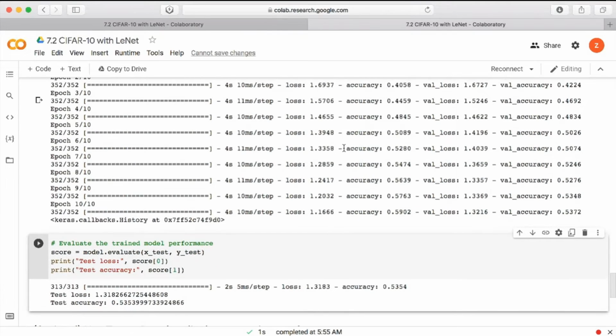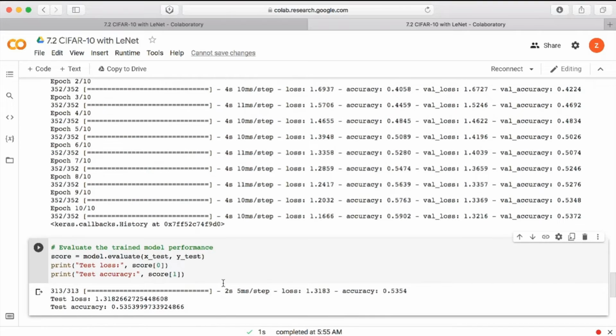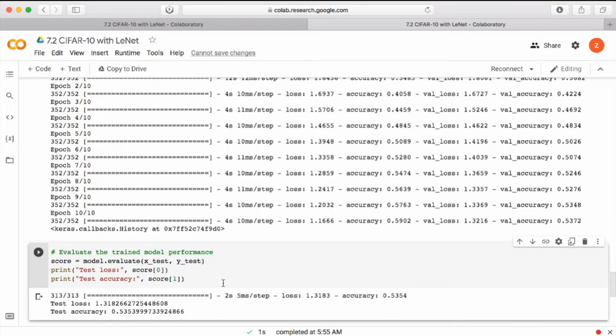So this is the result for the LeNet5 model. It shows that this has 54% for validation accuracy, 59% for the training accuracy, and 54% for the test accuracy. So from this result, it shows that the LeNet5 model has a better performance than the two-layer neural network.